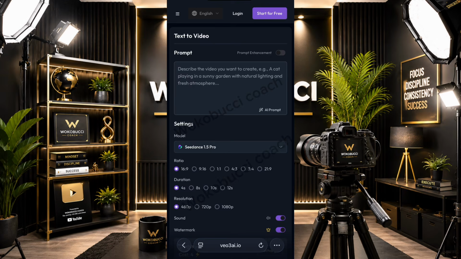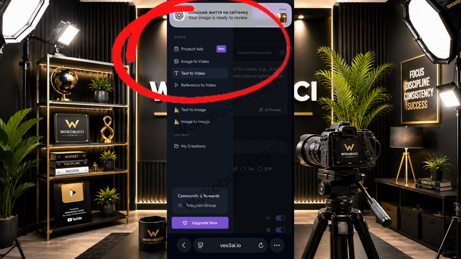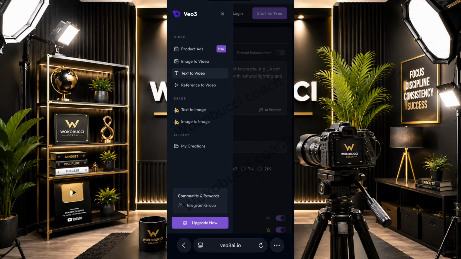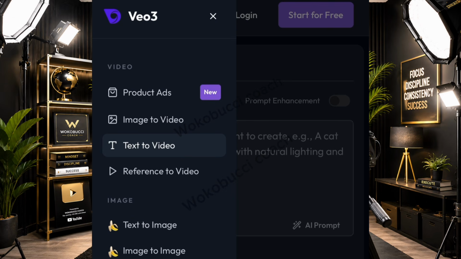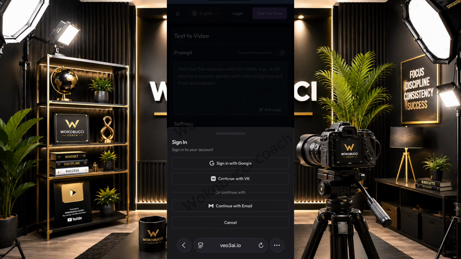Now here you can actually do product adverts. Yes, you can do product advert. You can do image to video. I'll show you how to do product advert as well. You can do text to video as well. Okay, and then here you can do reference image, which means you can reference a video and it will do it for you. Text to image, you have Nano Banana that's generating the image for you, so you can generate your images here if you want to. All right, so we're starting for free. I'll log in with my Gmail account.